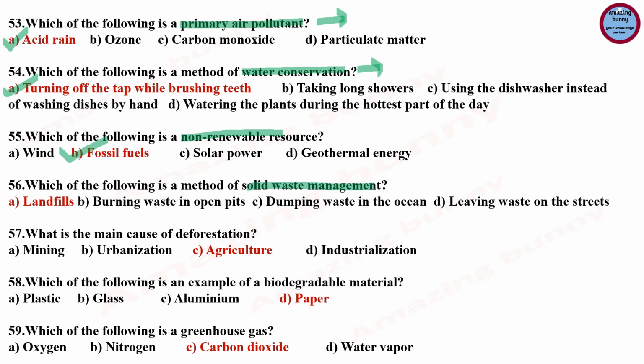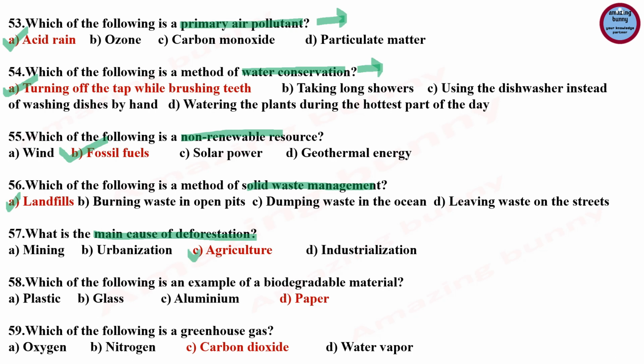Next question, which of the following is a method of solid waste management? Options are landfills, burning waste in open pits, dumping waste in the ocean, leaving waste on the street. So municipal solid waste includes all items from homes and businesses that people no longer have any use for. These wastes are commonly called trash or garbage, and include items such as food, paper, plastic, textiles, leather, wood, glass, metal, sanitary waste, in septic tanks and other waste. So the landfill is the correct answer.